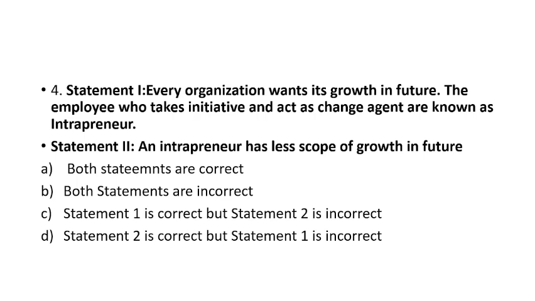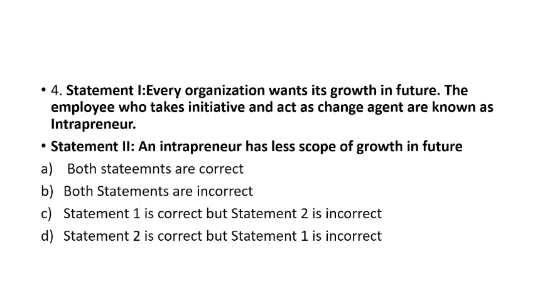Why? An intrapreneur has a scope. It is not much wider than an entrepreneur's, but the scope is not less, because the person who is acting as a change agent will have a high chance of getting promoted or getting good remuneration, a good type of job, and in future he will get experience from the current activities, and he can start his own business later.